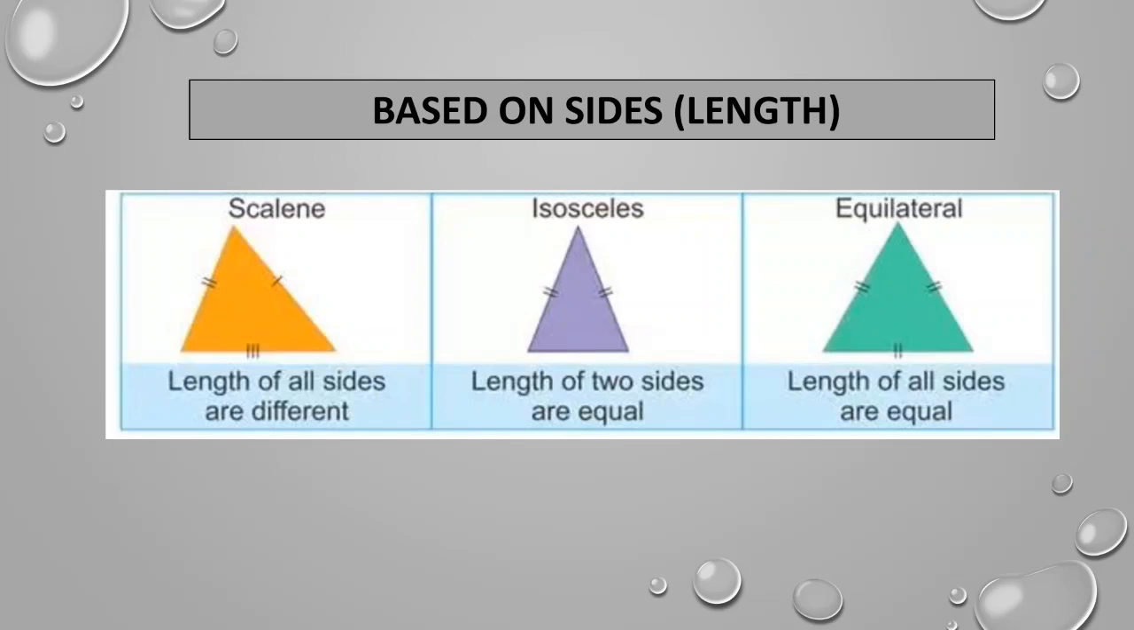Clear? Equilateral, all 3 sides are equal. Isosceles, any 2 sides are equal. Scalene, all the sides are different. It is described using the length of the sides in a triangle.